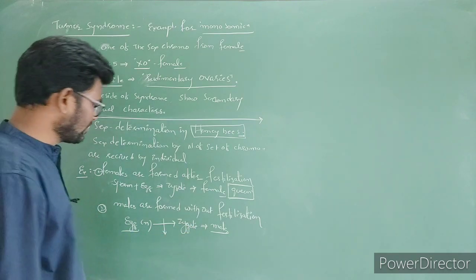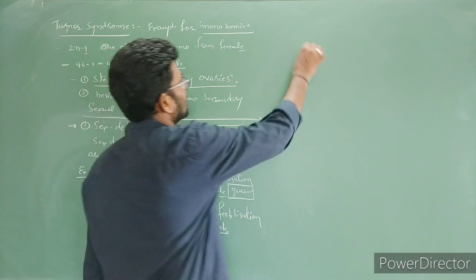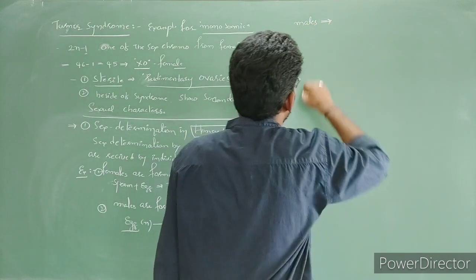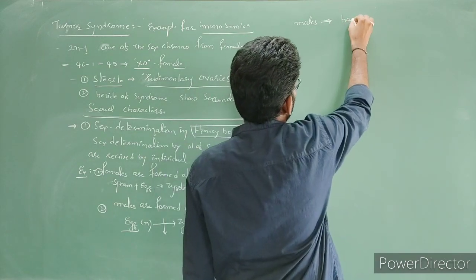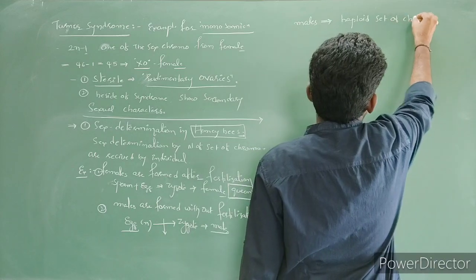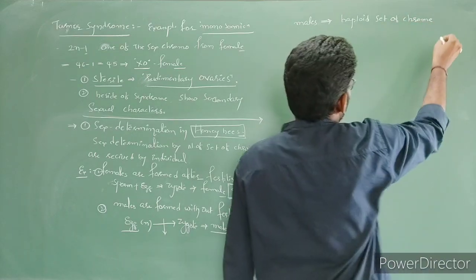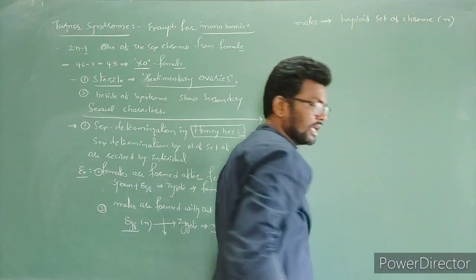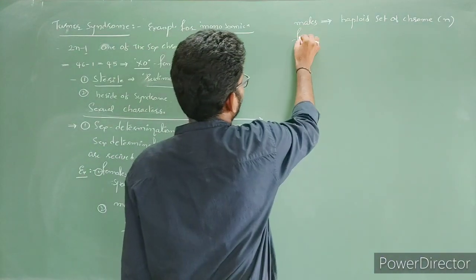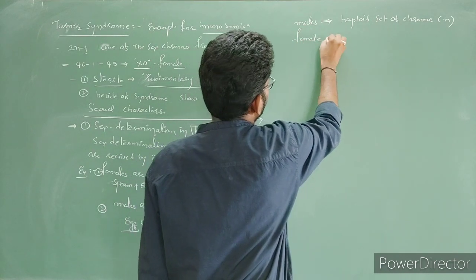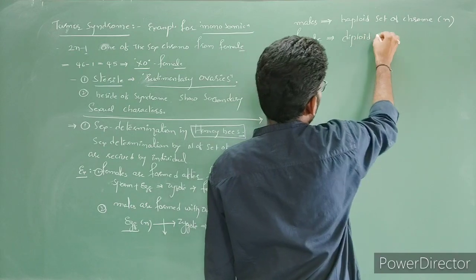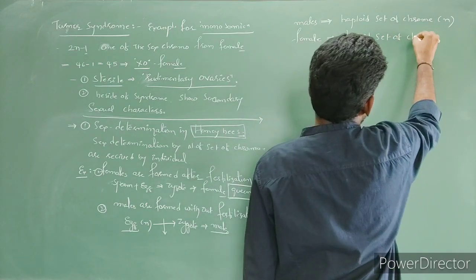Next, these males contain a haploid set of chromosomes, single n, and females contain a diploid set of chromosomes.